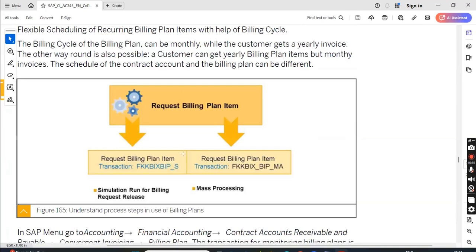Request bill plan, request billing plan item. This is the T code. This is for the end user part. And then in mass also we can do the request. This is single, S means single, and MA is mass.